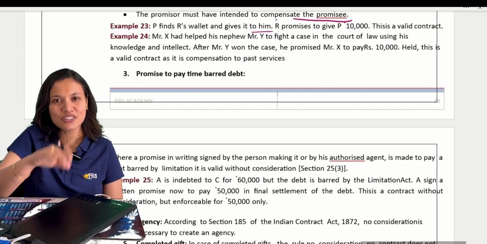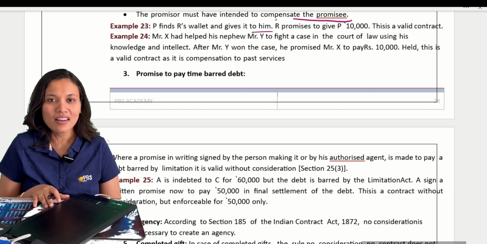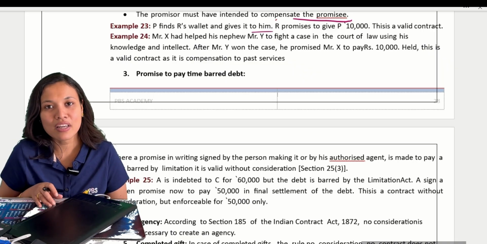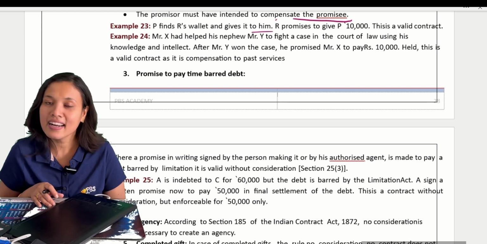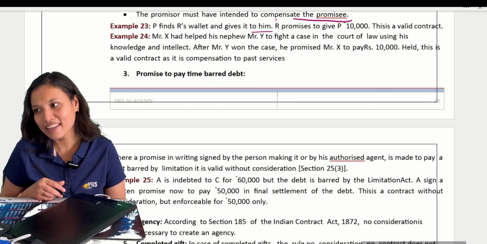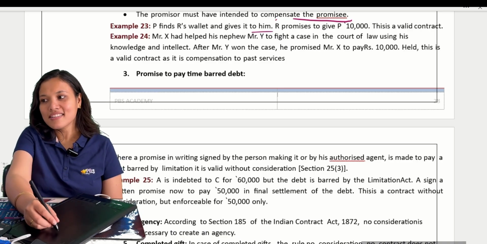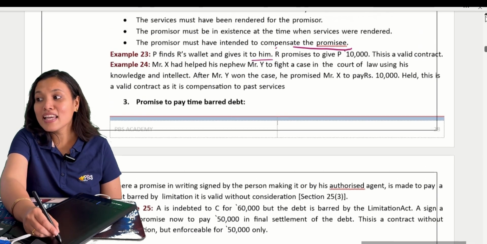That 1 lakh now he has to give to somebody else. So he said that I will give 1,000 to you tomorrow. Can I recover that amount from him? If he does not pay me, can I recover and take him to the court? Yes, I can. Okay. How? Because he only promised.